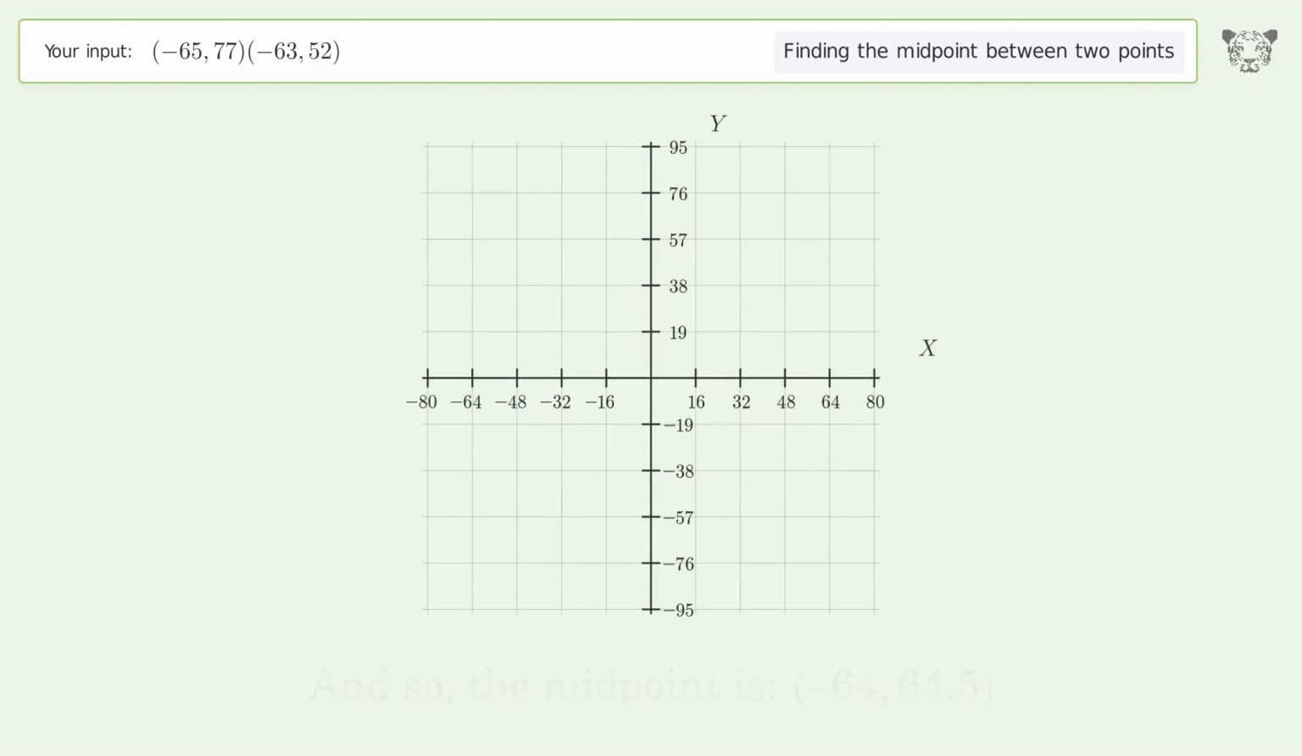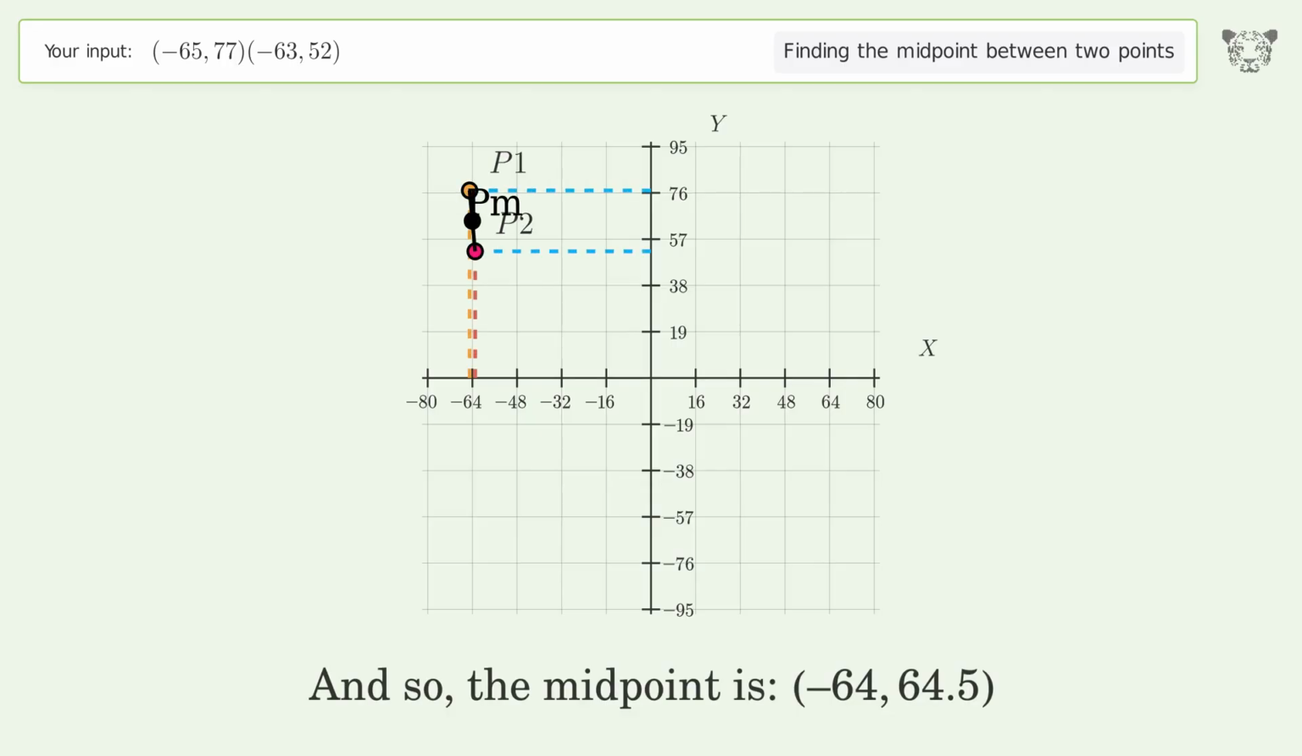And so, the midpoint is negative 64, 64.5.